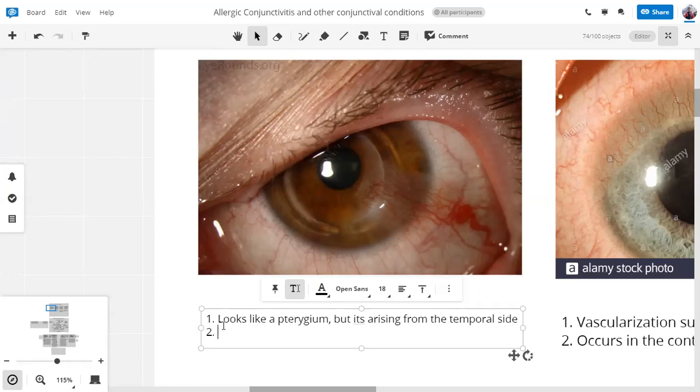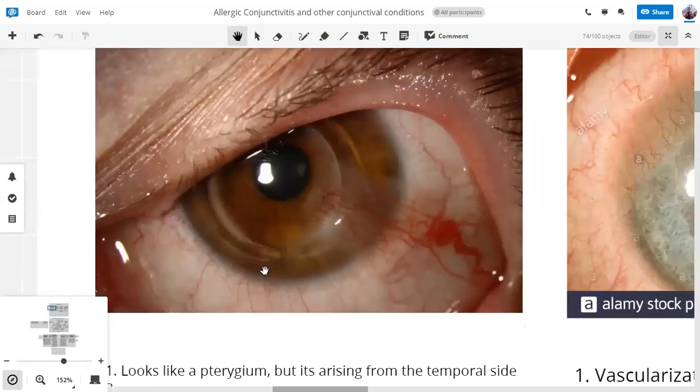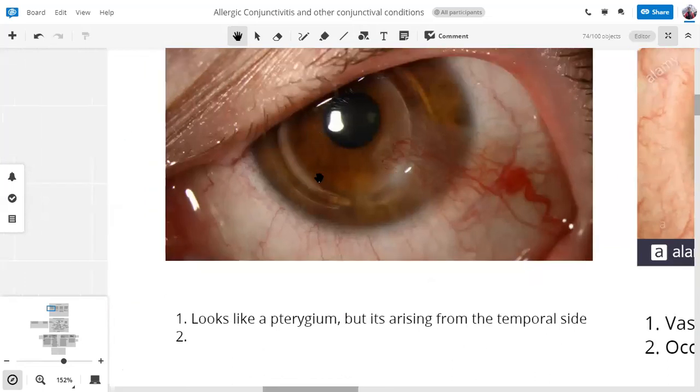It's opaque. The cornea is opaque. So if you look closely at the cornea, you can see that there's something going round inside the cornea. All right. This is an intracorneal segment or intracorneal ring segment, which is used to treat keratoconus.